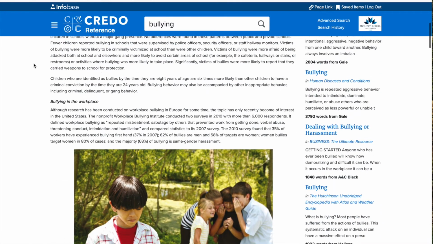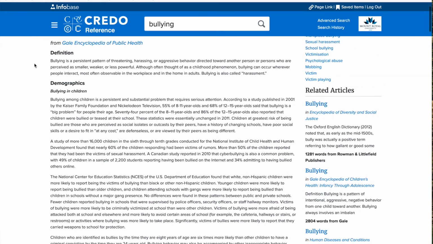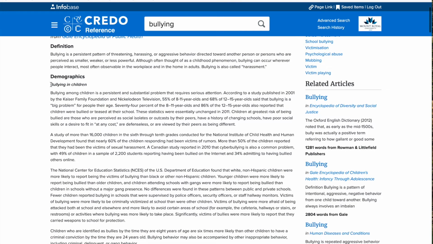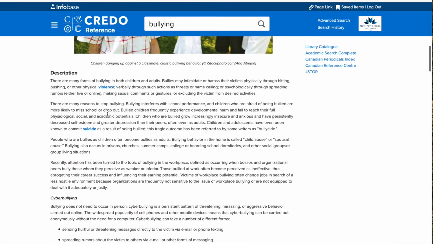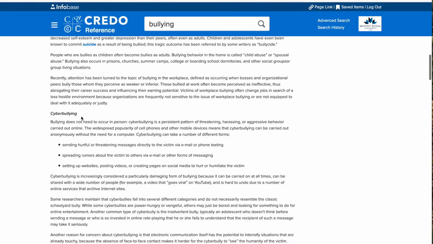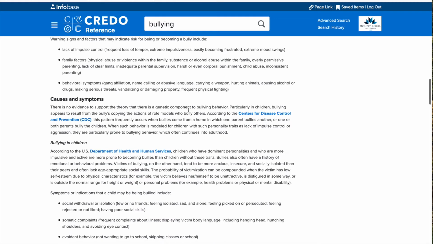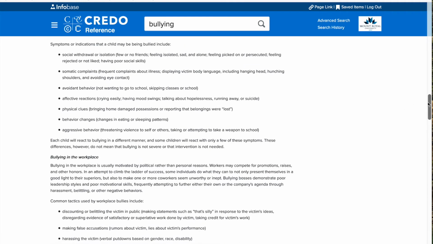And most of the time, these encyclopedia articles are broken into really useful sections. So for instance, if we were talking about bullying, well, there's actually a whole section here on bullying in children, bullying in the workplace, etc. Cyberbullying, or that could be online bullying, and this might include some stuff about social media, risk factors, causes and symptoms, etc. This article is very, very in-depth, and it's broken out into nice subject headings.